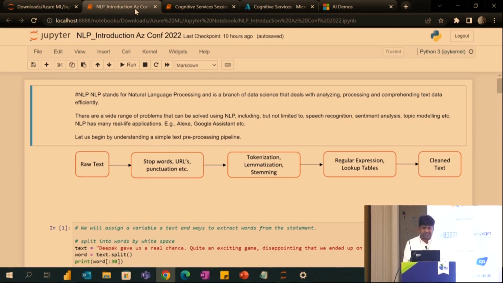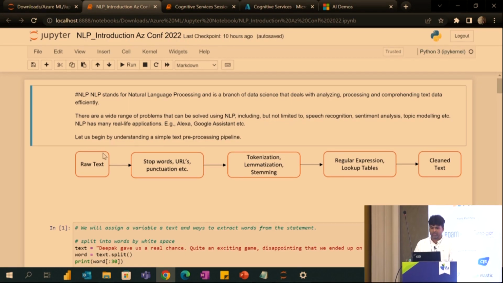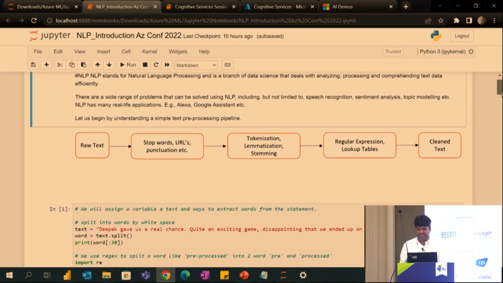NLP is nothing but natural language processing. For example, in my previous example, you were telling something about the product and delivery and all. Once we get the raw text, we will remove the stop words, URLs and punctuations. After that, we'll do the tokenization, lemmatization and stemming. I will show you an example of what tokenization and lemmatization are. Once that is done, we have some regular expressions and lookup tables. We process the data and finally we get the cleaned text.